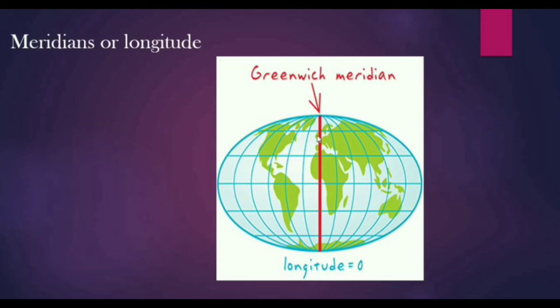It is at 0 degrees and passes through Greenwich. Greenwich is a place, children. So this prime meridian is also called the Greenwich meridian, because of this place Greenwich.